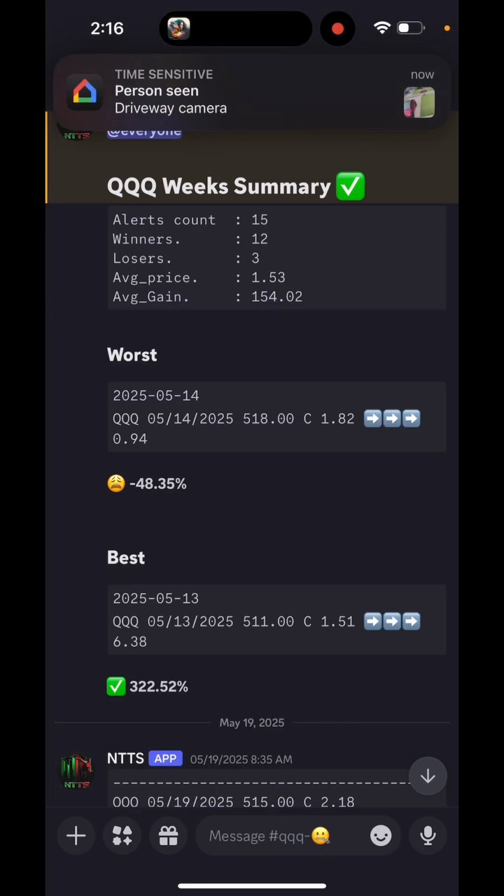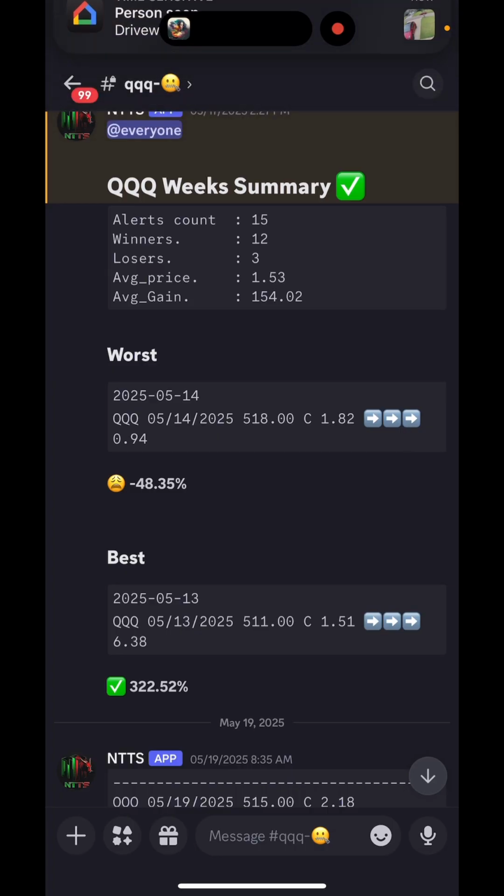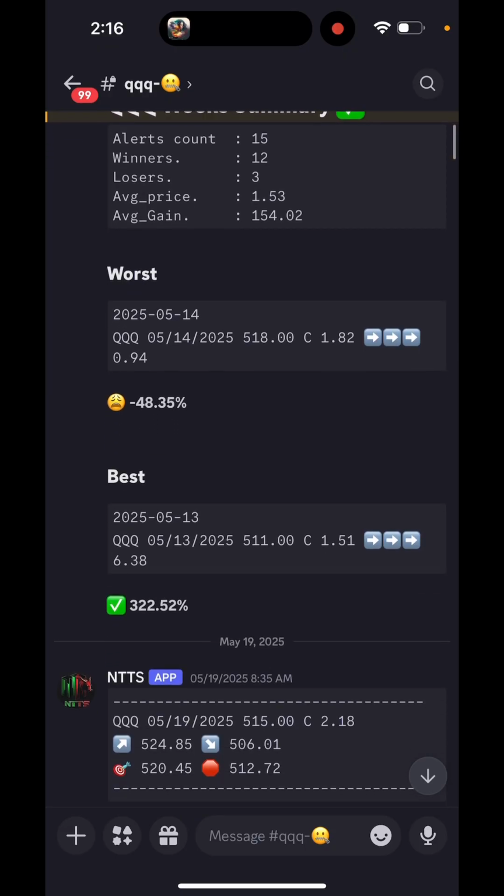These are options, so trade at your own risk. Obviously, these alerts are just for entertainment and educational purposes. You must do your own research, but this is how our alerts are provided.